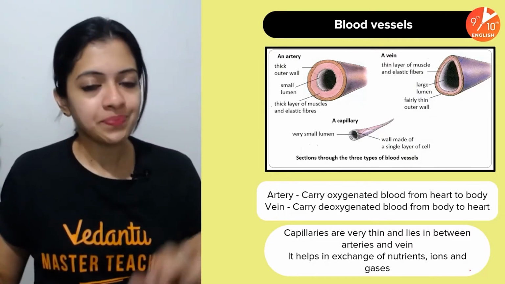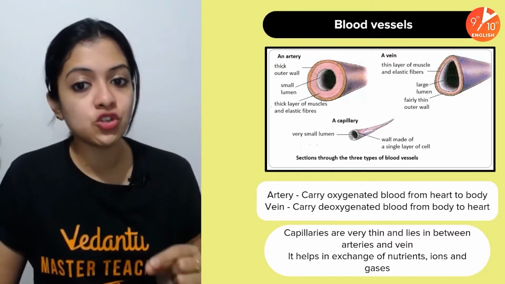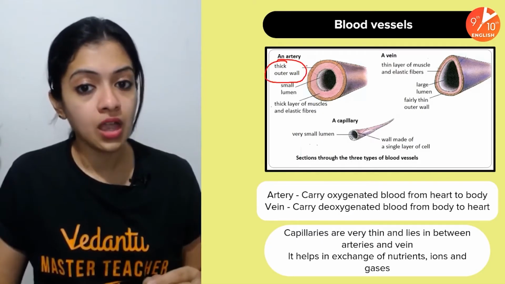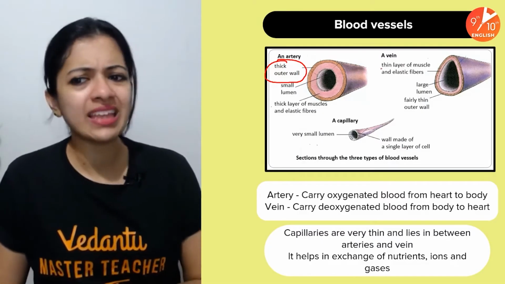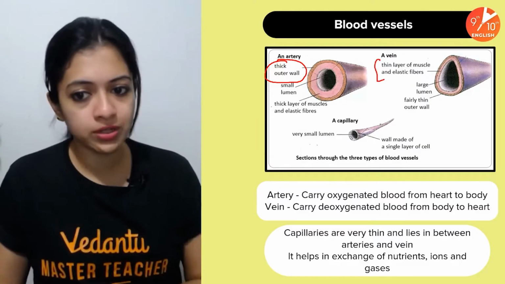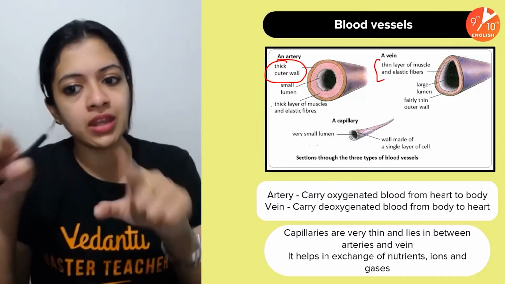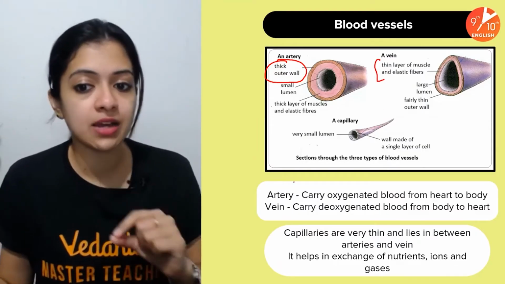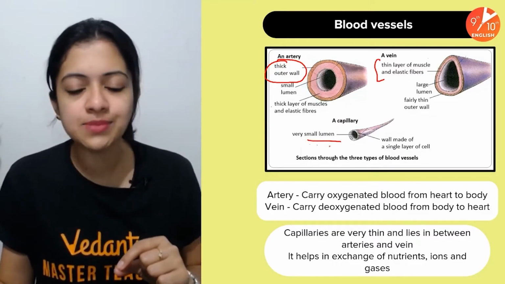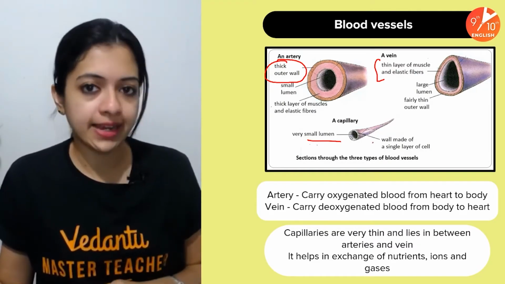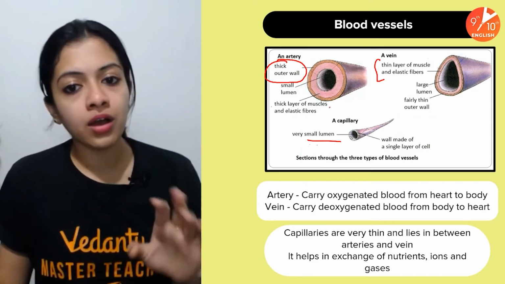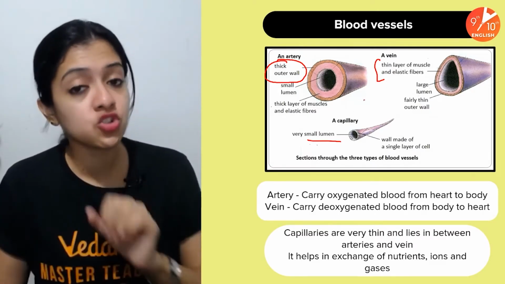So you must know that the artery is the one which has got a thick wall, whereas a vein would have a very thin wall, relatively very thin wall. Capillary would have an extremely thin wall, and its diameter would also be very, very small. A very small lumen, which is the hollow inside it. Okay. Now, of course, keep in mind, this is about the structure.